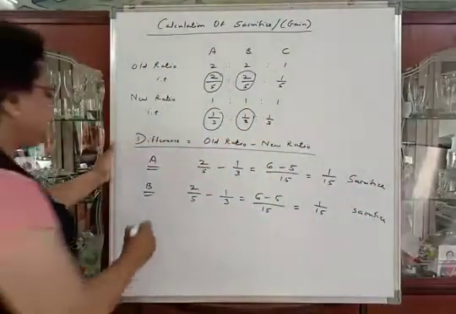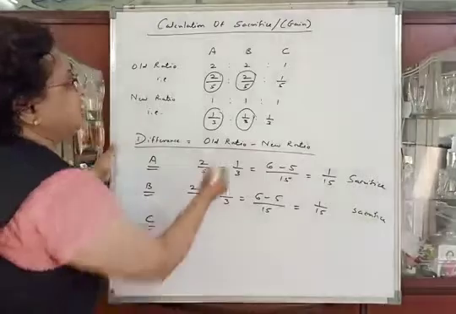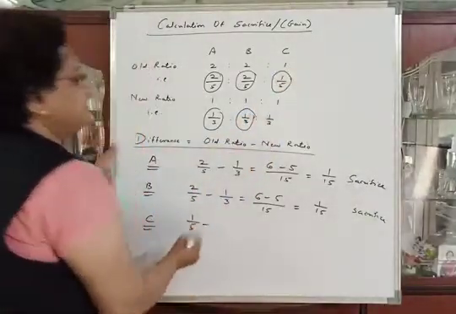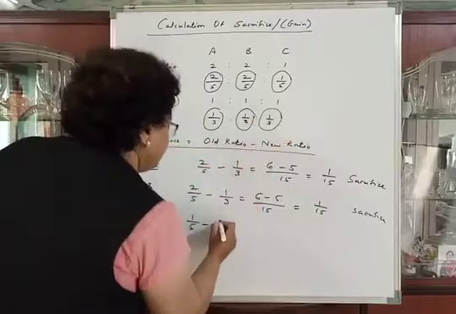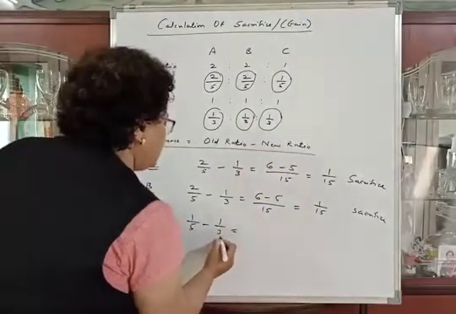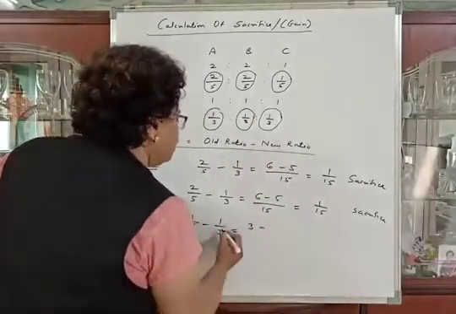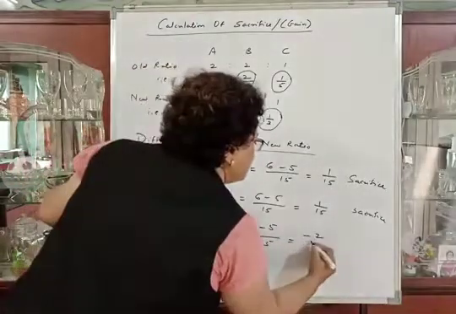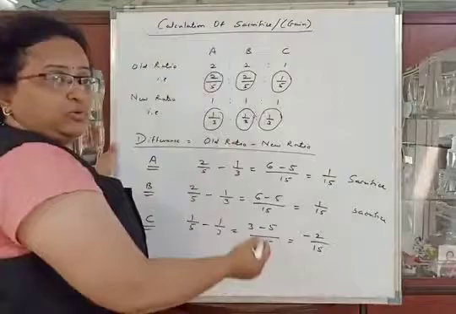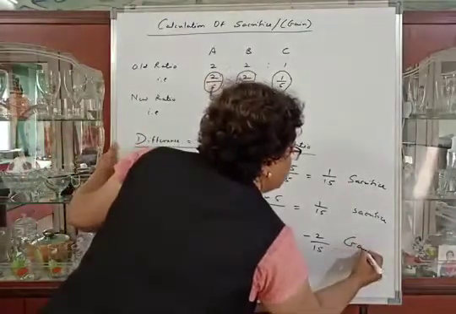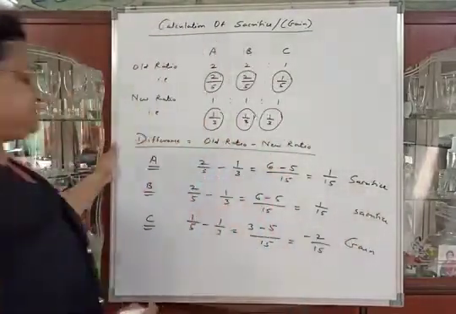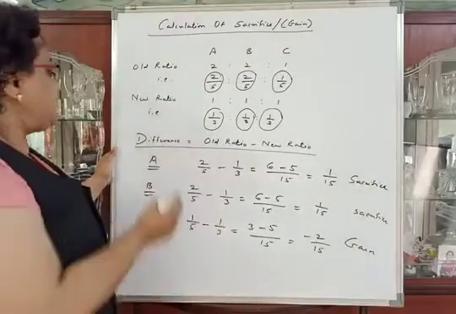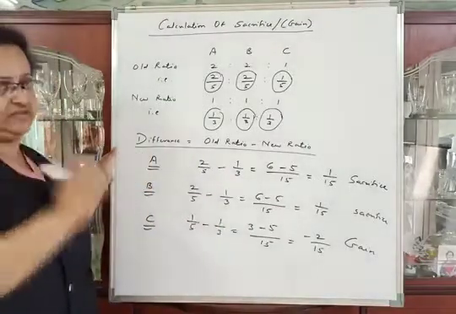Now in case of partner C, old ratio 1/5 minus new ratio 1/3 is equal to 3 1s are 3 minus 5 1s are 5, divided by 15, which is equal to minus 2/15. As the amount is negative, it will be the gain of Mr. C. So in this problem, C is the gaining partner and A and B are the sacrificing partners.